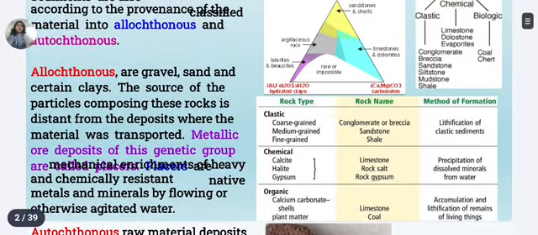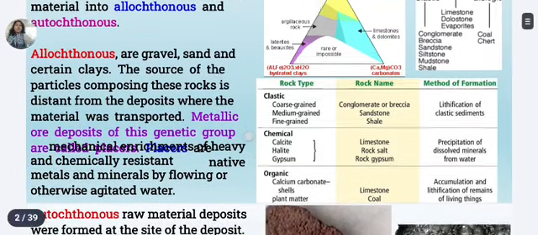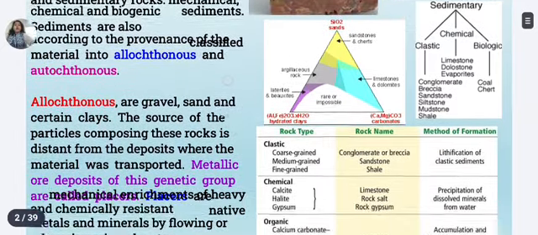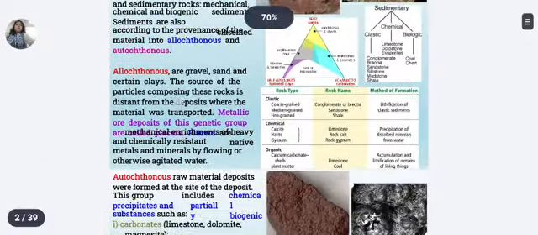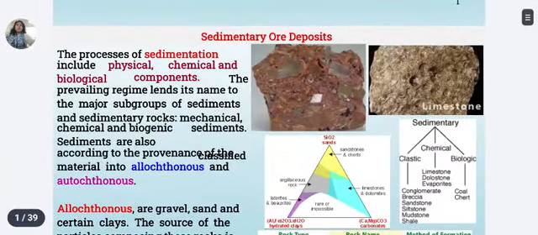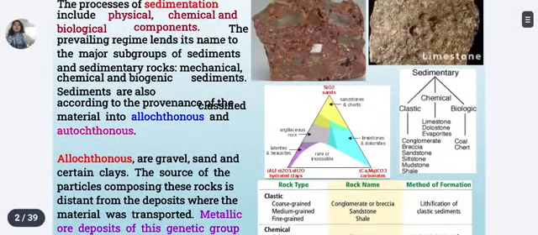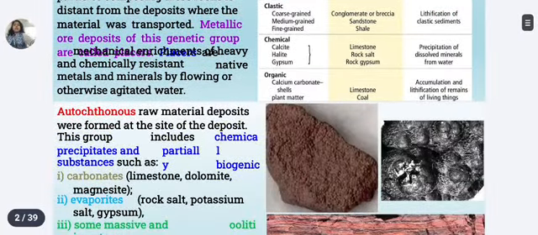Here I have also mentioned the rock type, like mechanical, chemical, organic, and the rock name, and method of formation: lithification of clastic sediments; in chemical, precipitation of dissolved mineral from water; and accumulation and lithification of remains of living organisms is organic or biological sedimentary rocks. This is about sedimentary ore deposits. You can see the structure of the limestone and the other rock. This is the concept of sedimentary ore deposits, allochthonous, autochthonous, etc.